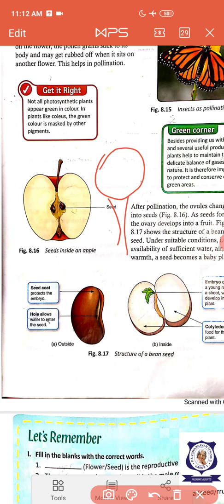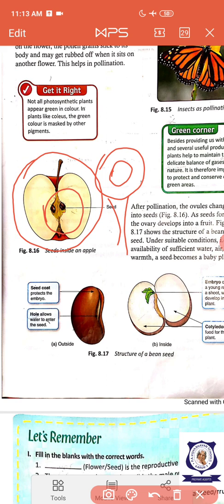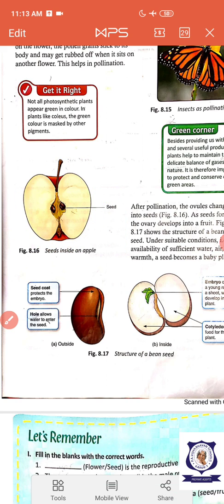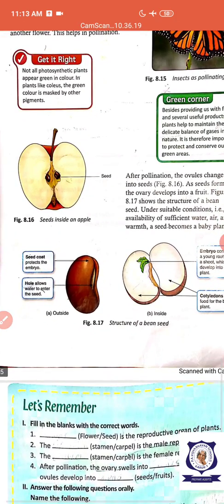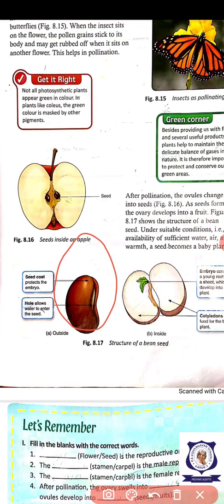Okay, inside the fruit, ovules are changed into seeds. So this is the modified ovule. This whole edible part is the ovary, and the seeds, all types of dicot seed and monocot seed, are all developing from the ovule only.